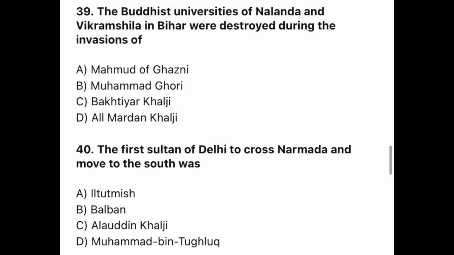Question 39. The Buddhist Universities of Nalanda and Vikramshila in Bihar were destroyed during the invasion of. The correct option is C. Bakhtiyar Khalji. And question 40. The first Sultan of Delhi to cross Narmada and move to the south was. The correct option is C. Alauddin Khalji.